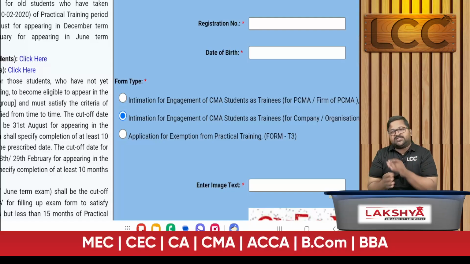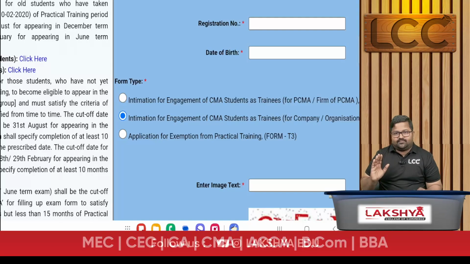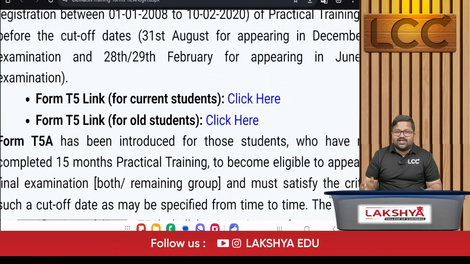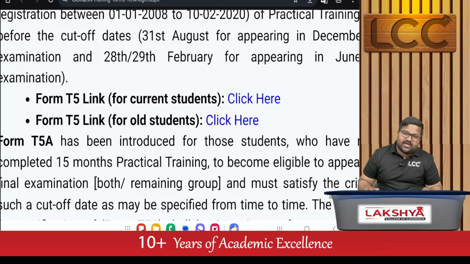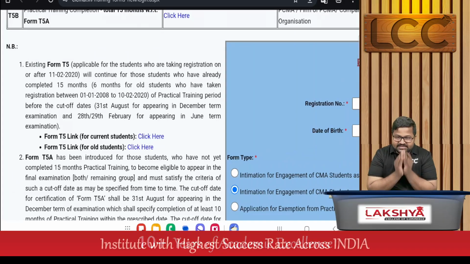Sir, when 15 months of work is done, you go with a T5. Okay, sir, T5. As we are current students who went to the new batch, you go with the T5 link. Is it clear, ma? This is very simple.